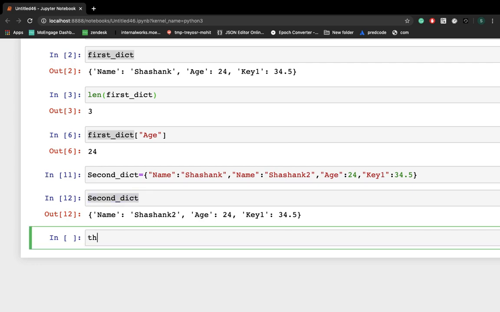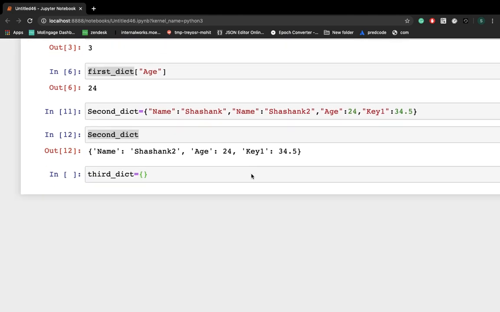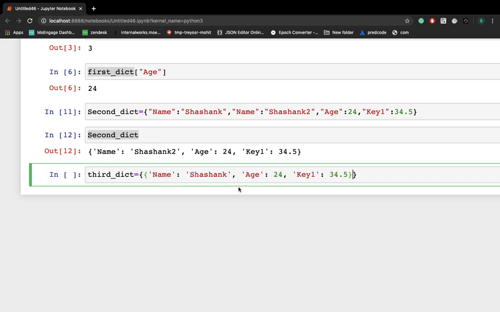Let's say I'm writing third dict equals, I'm putting the same thing, yep, this one. So here in the value I can put a list as well. In the list I'm providing a few values.